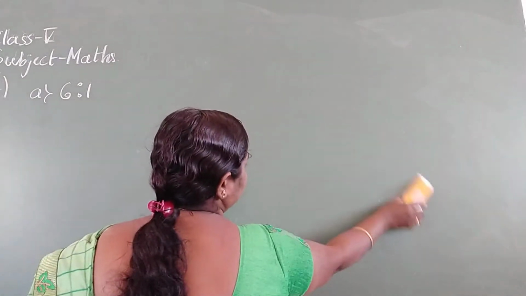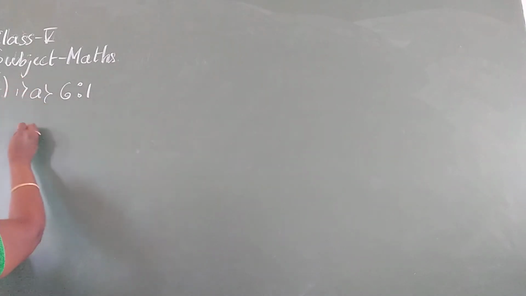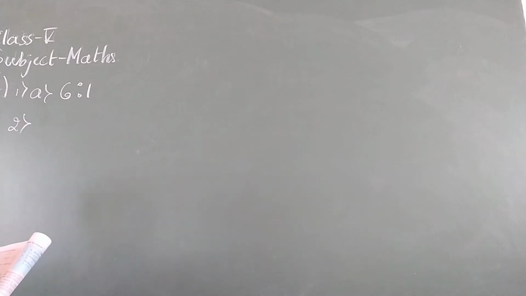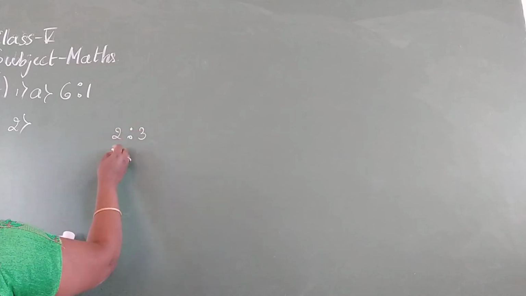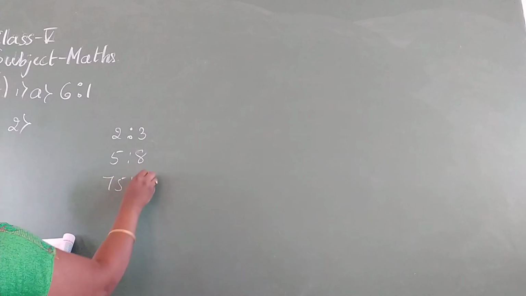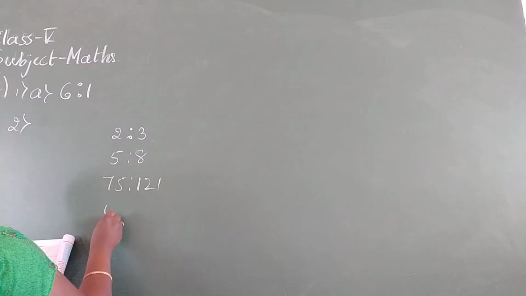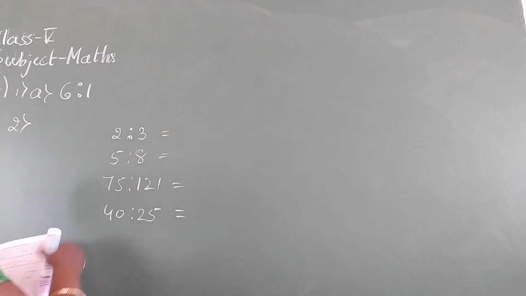Next, second one. The greatest ratio among the ratios 2:3, 5:8, 75:121 and 40:25 is. The greatest ratio among these 2:3, 5:8, 75:121, 40:25. Just do the simplification of this.